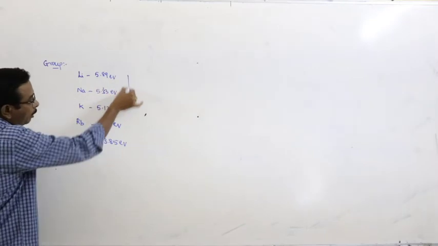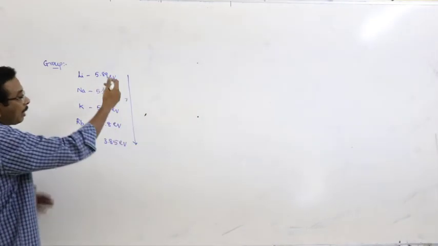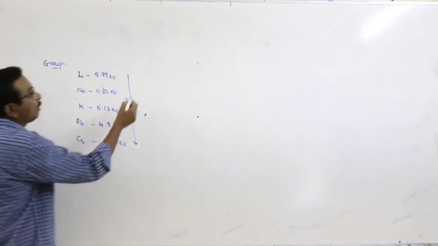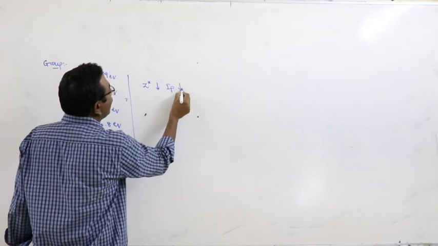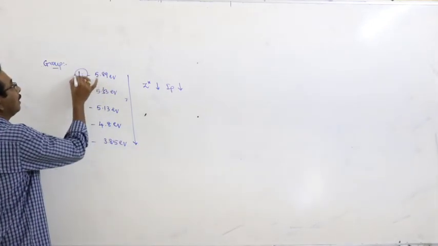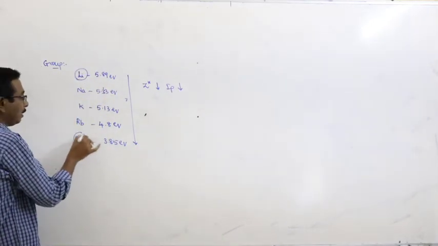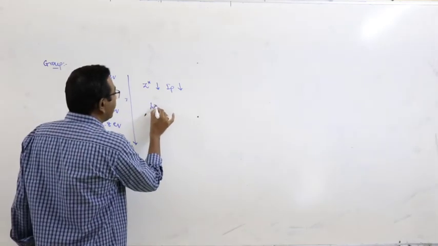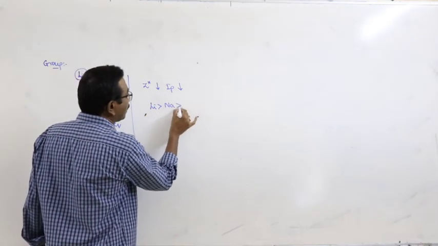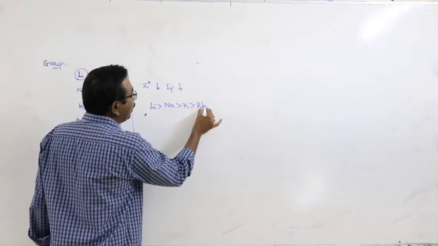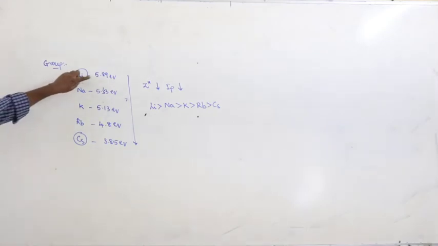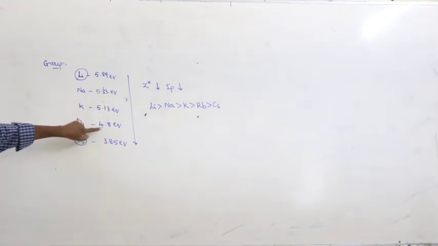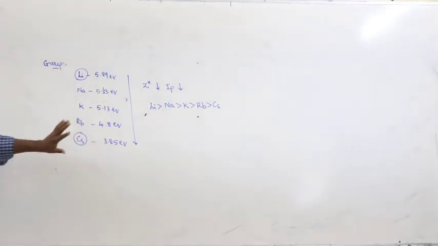As we move from top to bottom, with increase of atomic number, atomic radius increases, therefore effective nuclear charge decreases and ionization potential decreases. Lithium has a higher IP value than cesium. The order is lithium greater than sodium greater than potassium greater than rubidium greater than cesium: 5.89 to 3.85, 5.33, 5.13, 4.8 and 3.85.